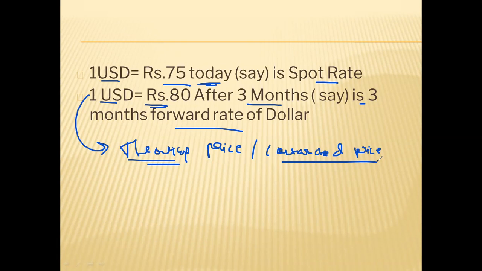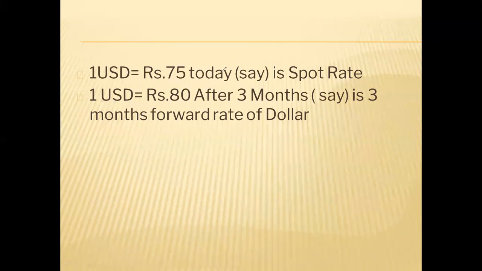Okay, that we can check by comparing the forward rate and the actual spot rate after 3 months. By using that you can say whether you had avoided a loss, or whether there is any actual gain by entering into the forward contract.